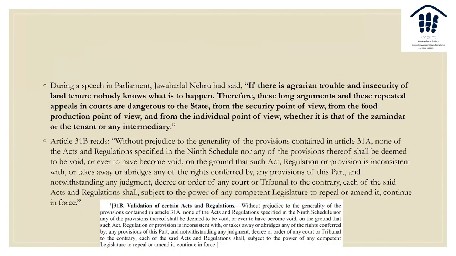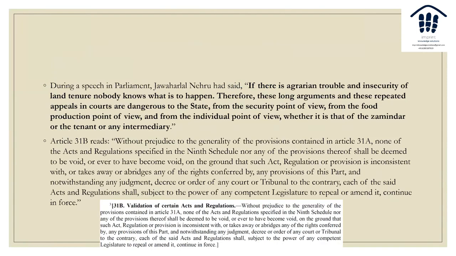Now, what happened? Why did this happen? What did Nehru say? तो नेहरू कहते हैं कि agrarian trouble हो, land tenure में कुछ पता नहीं क्या होगा. So there's no point in having long arguments and repeated appeals, क्योंकि हो क्या रहा था, land reforms को curtail करने के लिए तारीख पे तारीख चल रही थी, केस पे केस हो रहा था, right? So obviously it was expected. What happened was इसी से land reforms खराब हुए थे because of this court. Okay, so इसी वजह से इंडिया में कभी भी कोई big revolution नहीं आया, right? Status quo maintain हुआ है, feudal society रही है हमारी, right?